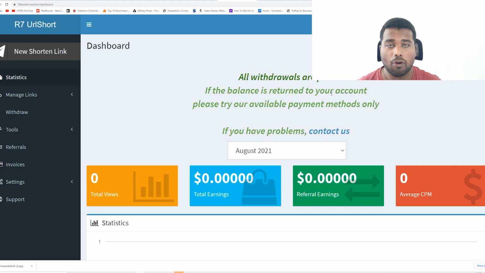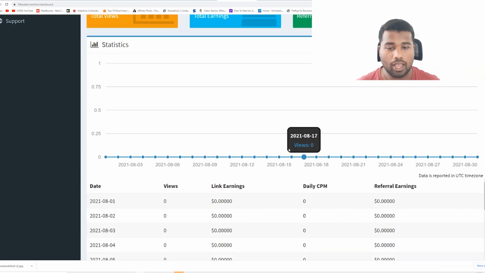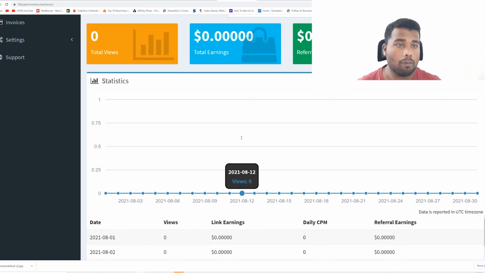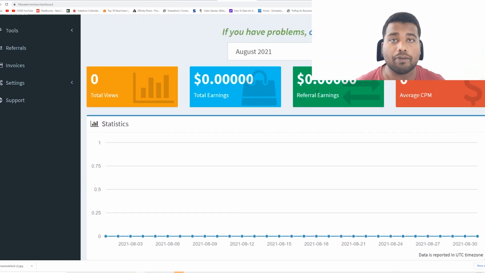After you create your account with it, it will automatically take you to your dashboard. This is what your dashboard is going to look like. The statistics show you how many clicks you are getting and how much money you are getting. Also, you can refer other people and get 8% commission from it. That's why I'm promoting it.